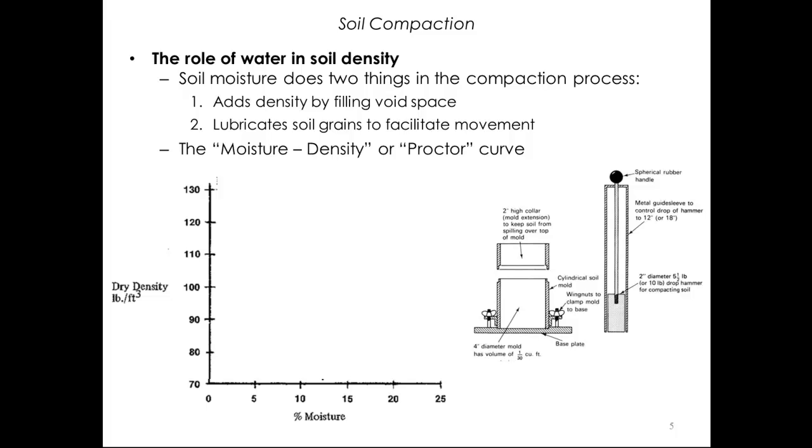in the soil. The corrected dry weight of the soil in the mold is then plotted on the graph, represented by this red X, say at about 97 pounds and 4% moisture. The soil from the mold is then mixed with a little more water, and the process is repeated, and another point is added to the graph. Notice that this point, because of the additional water, has a higher density.